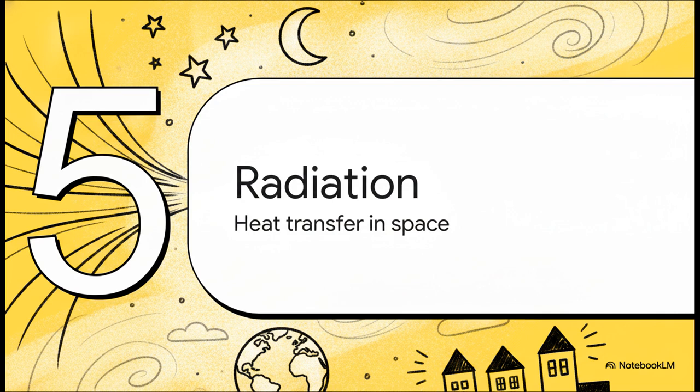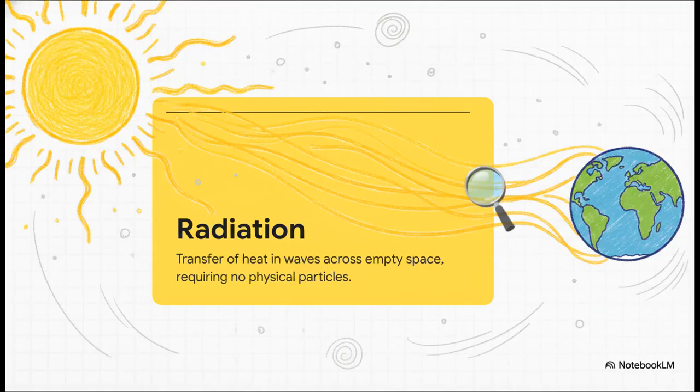Section 5. Radiation in space. Heat transfer in space. Now think about the sun. It's millions of kilometers away. There is a massive, incredibly vast void of empty space between the Earth and the sun. There are no solid particles to vibrate, no fluid particles to rise and sink, and yet we feel its warmth perfectly on our skin. How does that happen? Through radiation.